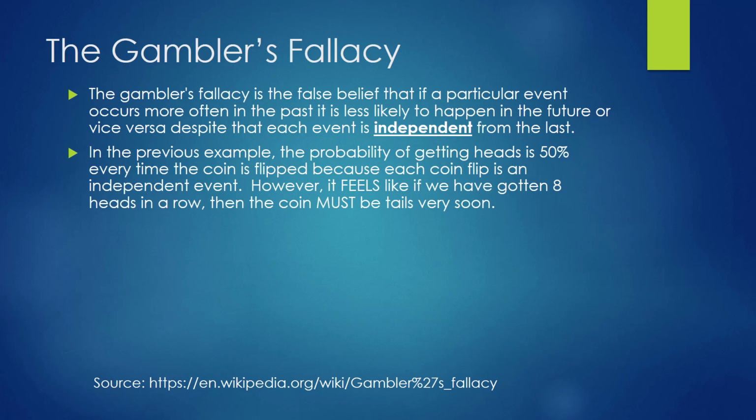In the previous example, the probability of getting heads is 50% every single time the coin is flipped because each coin flip is an independent event. However, it feels like if we've gotten 8 heads in a row, then the coin must land on tails very soon.